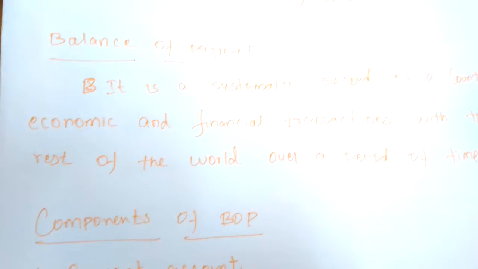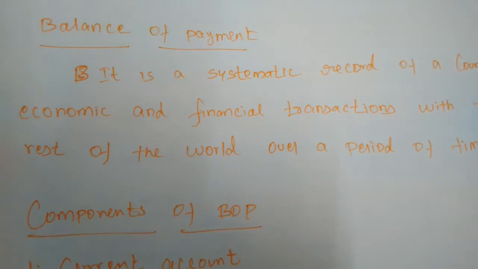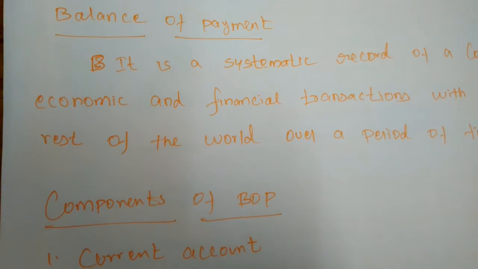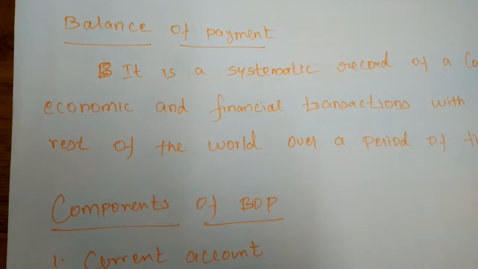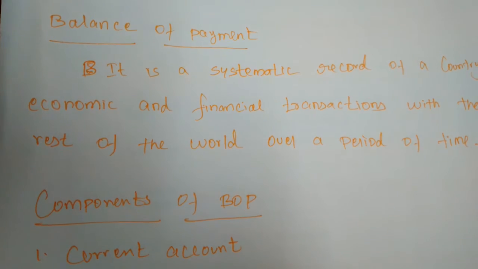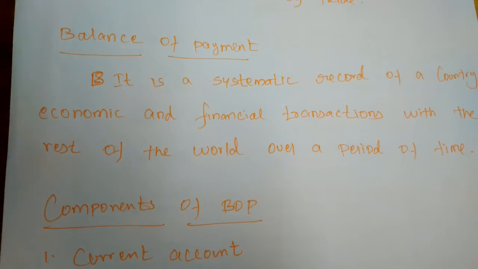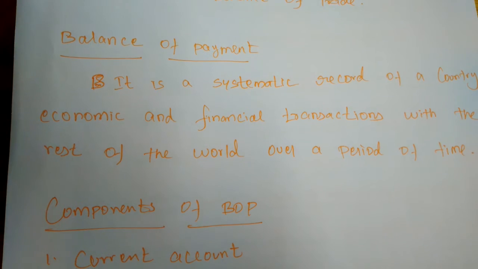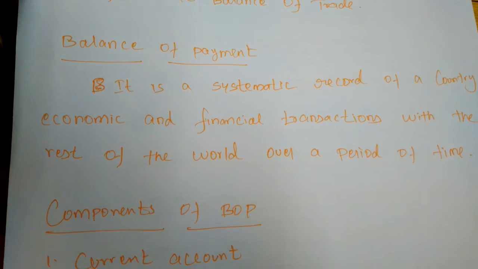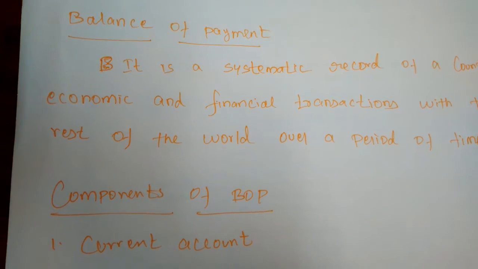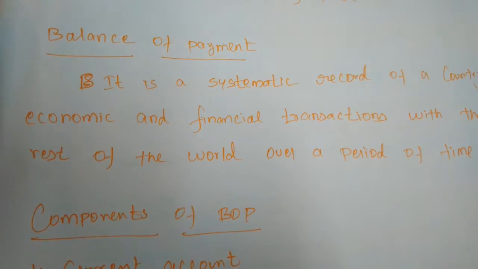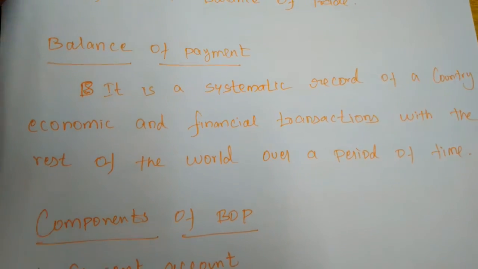So when we are importing any commodity from other nations, we have to pay. So that financial transaction will be happening. When the financial transactions continue, they will be recorded. So the balance of payment is a systematic record of a country's economic and financial transactions with the rest of the world over a period of time. It must be considered as 1 year.